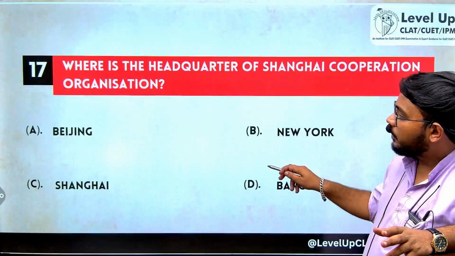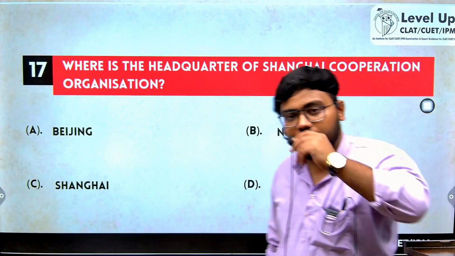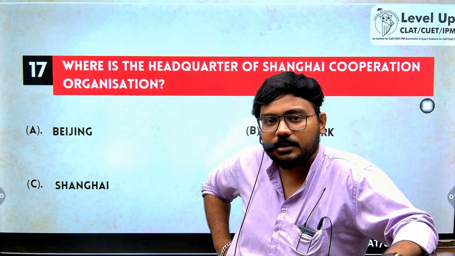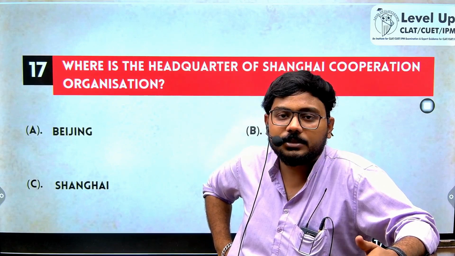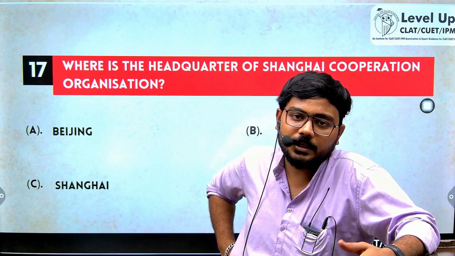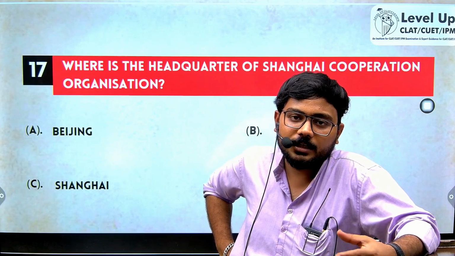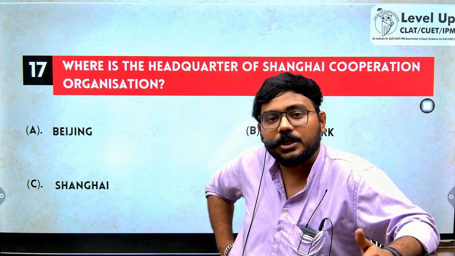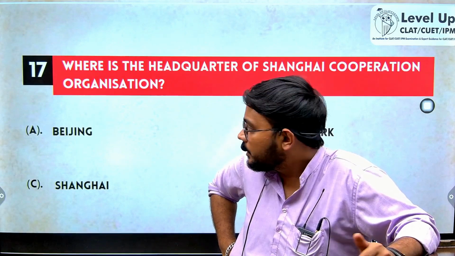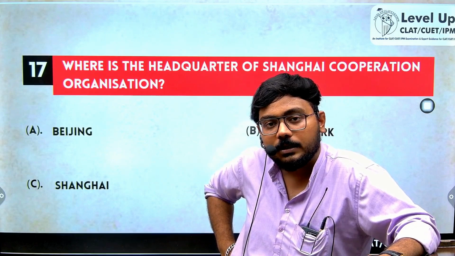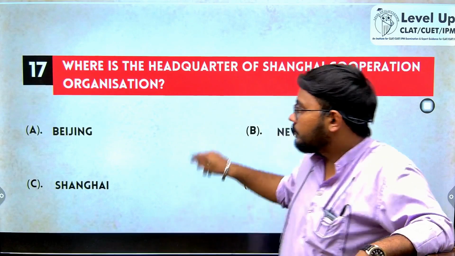Where is the headquarters of Shanghai Cooperation Organization? SCO is a China-led organization in which India and Pakistan are also members. Both of these became members of SCO in 2017. Russia is also a member and there are around 10 members to it. The Shanghai Cooperation Organization was established to promote the interests of regional and southern powers like India and emerging economies like China and Russia. Although it has the name Shanghai, the headquarters is in Beijing. So please make sure that you are not getting confused. The headquarters of SCO is in Beijing.